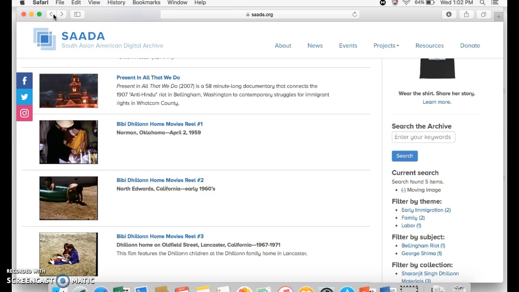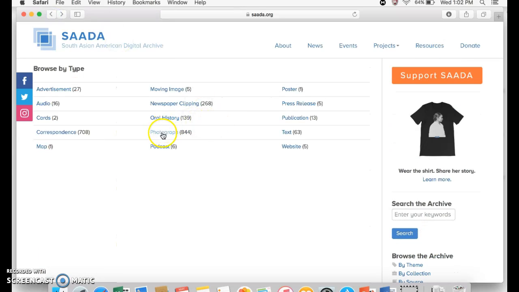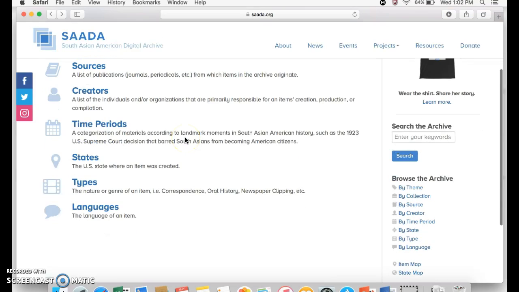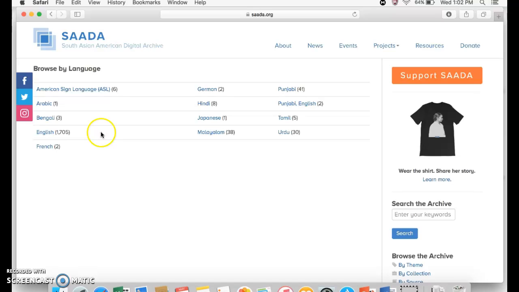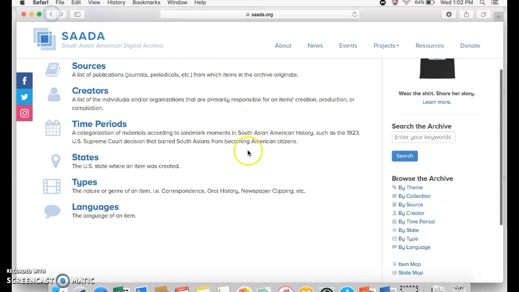So again, they have photographs, tons of them, 844. You got correspondences, website, text. And then lastly, we have languages. Here, most of the documents that you'll find are English translated. But then you also have Urdu, Punjabi, Hindi, Malaysian, Japanese. So yeah, you can browse by language as well.